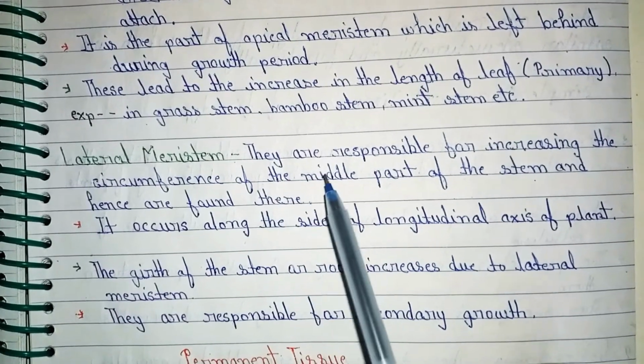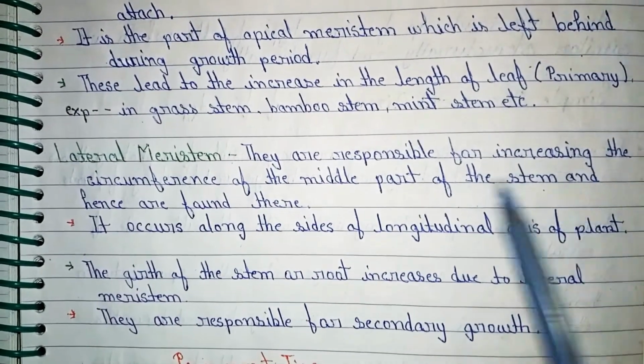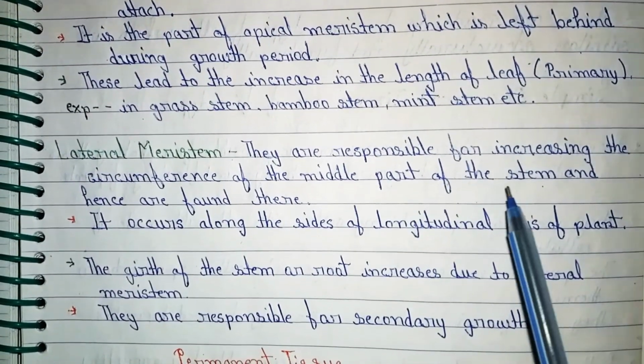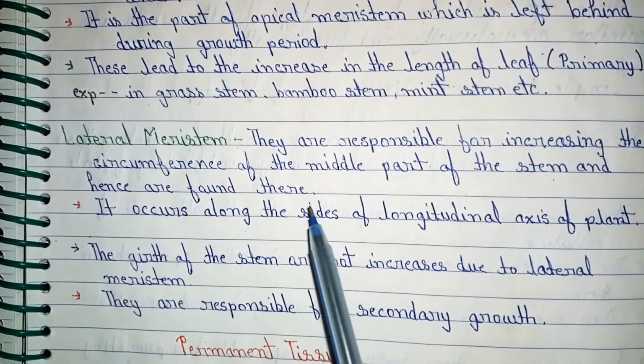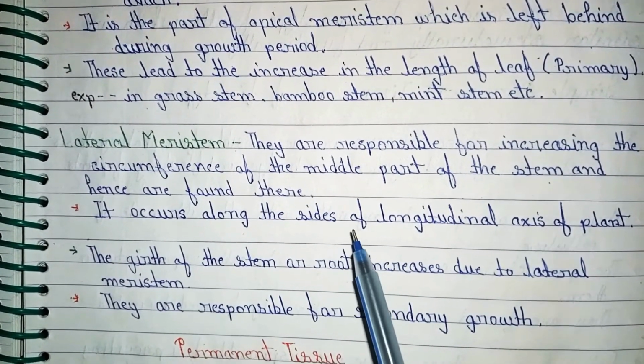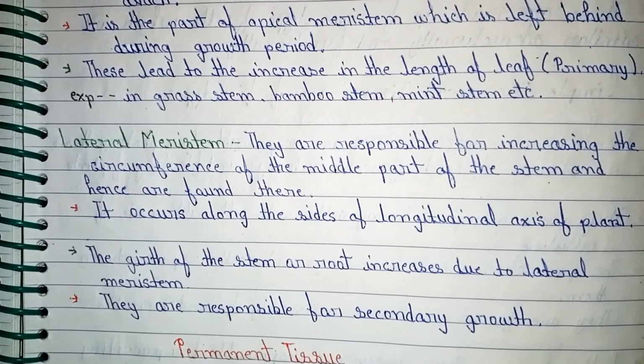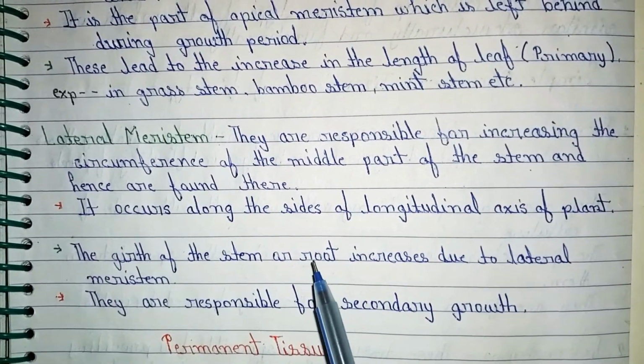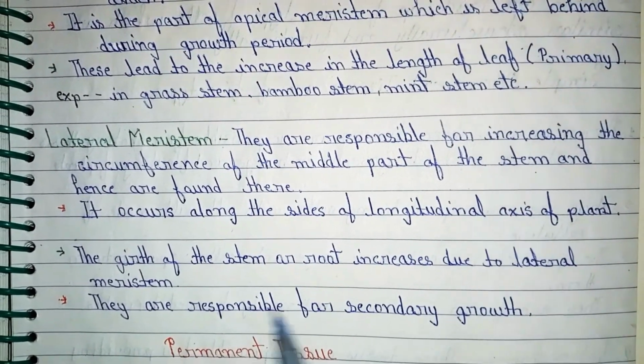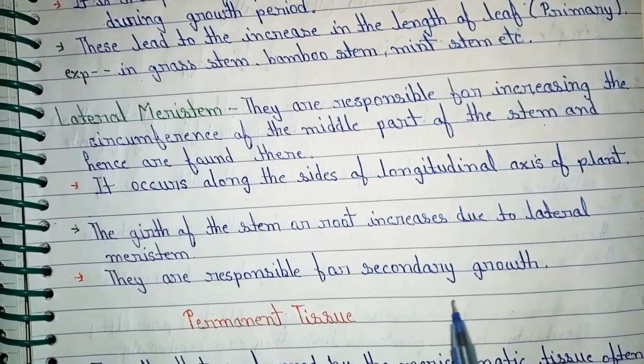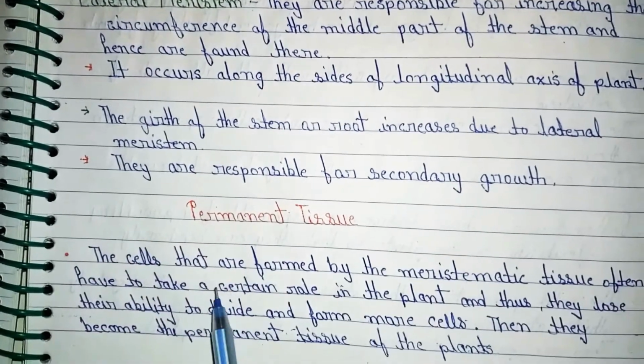Lateral meristem. They are responsible for increasing the circumference of the middle part of the stem and hence are found there. It occurs along the sides of the longitudinal axis of the plant. The girth of the stem or root increases due to lateral meristem. They are responsible for secondary growth.